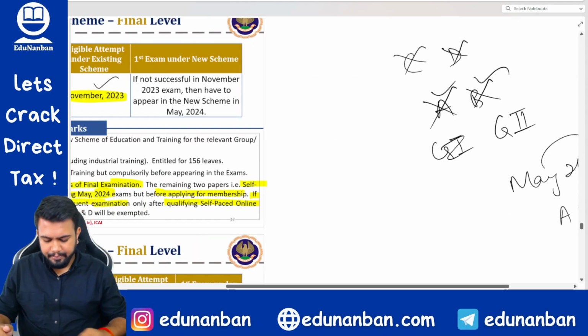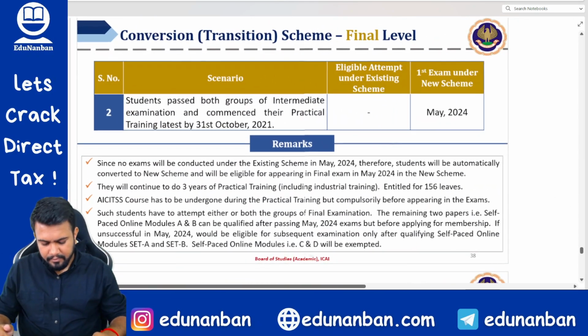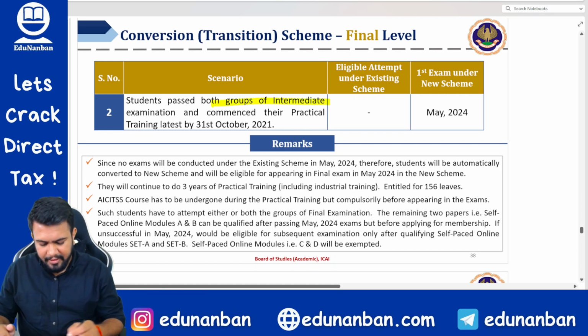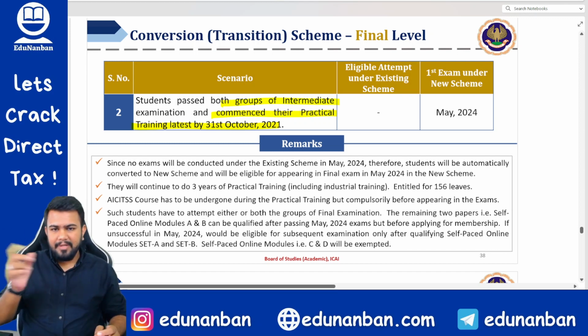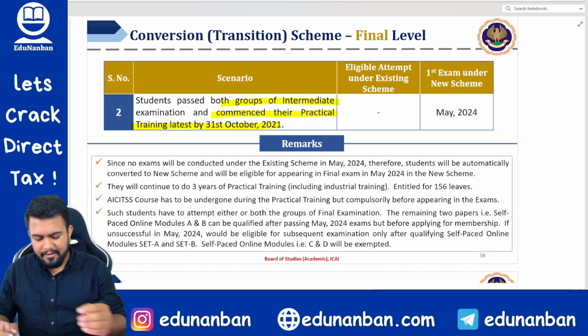Fine. Next. Students who passed both groups of intermediate and started their practical training by 31st October 2021. So it means what? They have started 2 years, 2.5 years back.